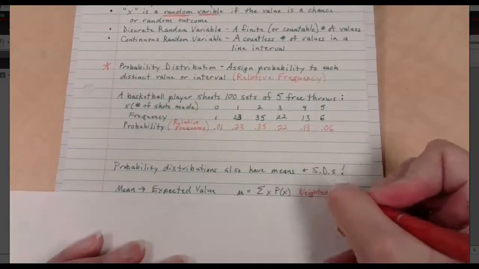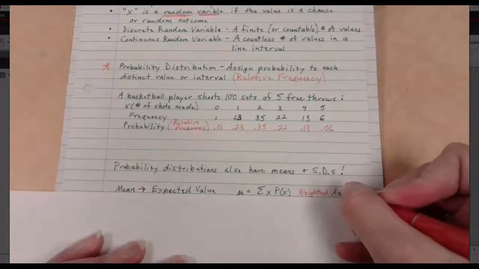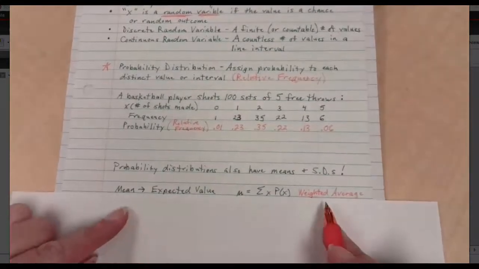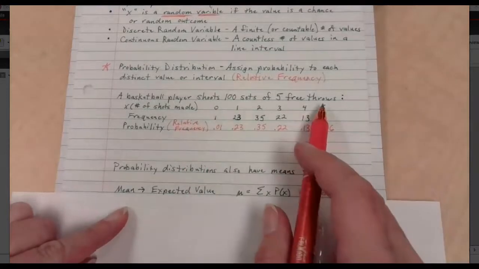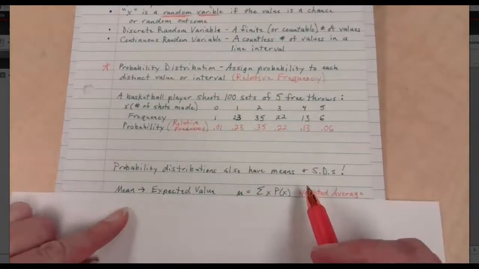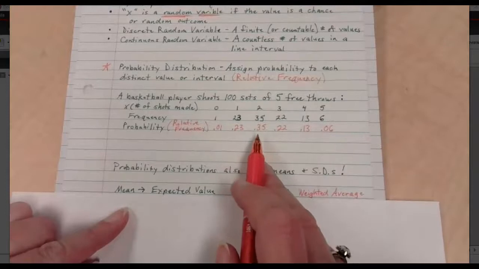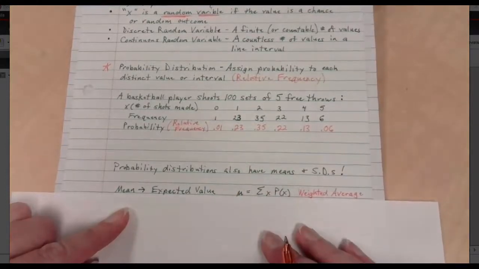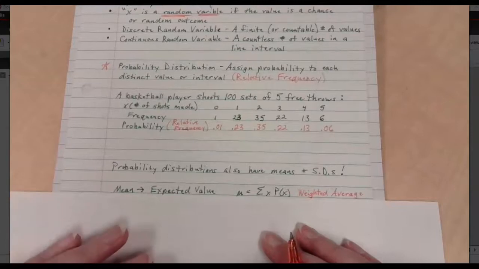We've talked about these too. So all a mean is a weighted average. Rather than just adding up 0 through 5 and dividing by 6, we're saying no, because some of these things are more likely to happen and some of these things are less likely to happen. Can we calculate this by hand? Yes, we can. I'm going to show you something else here in a moment, so hold on a second.